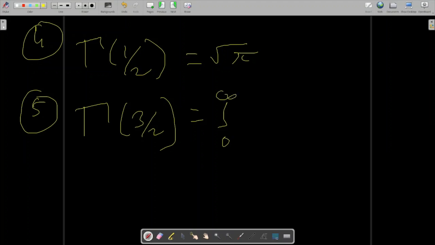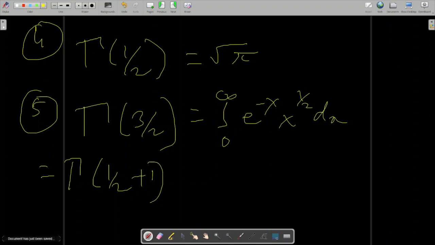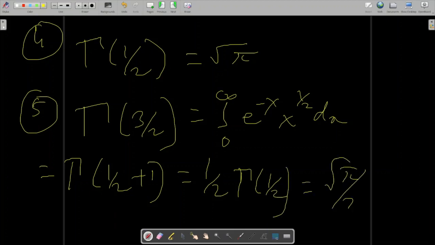This is n greater than 0, so you put the values in that formula, and you get this integral, which will be half plus 1. So it will be half gamma half, and it will be square root of pi by 2. So this is the fifth property.